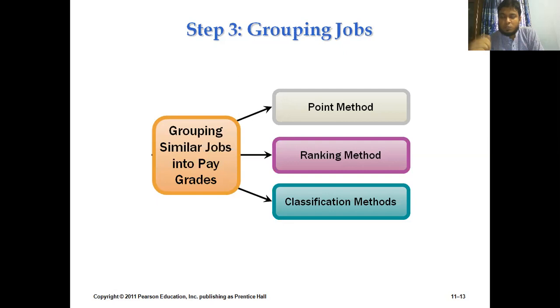In step number 2, the purpose was to measure the value or importance of the job within the organization. But in step number 3, we are categorizing similar jobs on a uniform platform so that we can develop pay packages in the next stage. So we can again follow the pointing method, ranking method, and classification method. In the pointing method, we attach a numerical value. In the ranking method, we develop a rank from top to bottom. And the final one is the classification method, where we classify the nature of the jobs and then categorize them. So that is step number 3, the grouping of jobs.